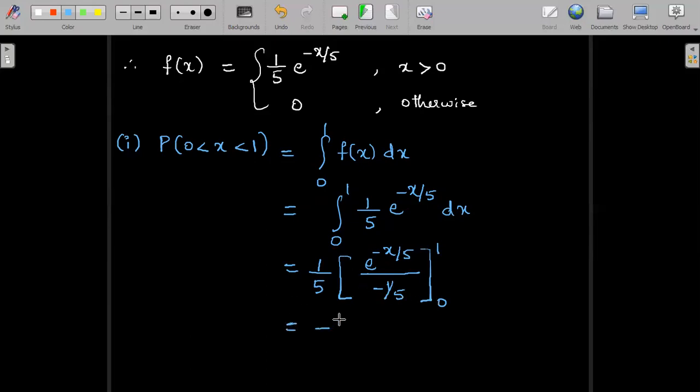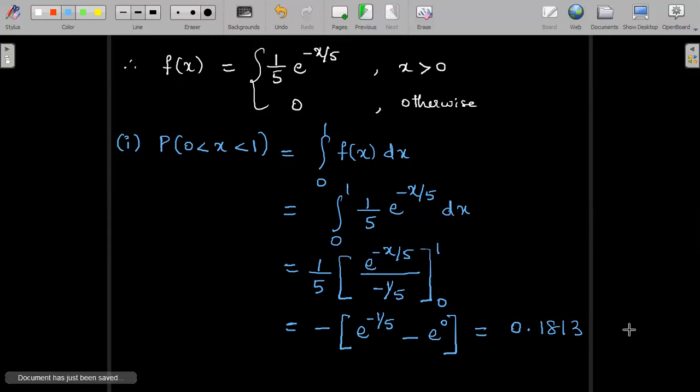For convenience, I can take out the negative outside, and upper limit is e power minus 1 by 5 minus lower limit, x equal to 0, so e power 0. So this on evaluation using calculator, I can obtain the answer as 0.1813 with our usual consistency of rounding off our answers to 4 decimal places.